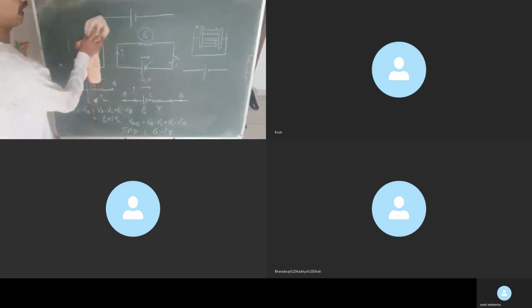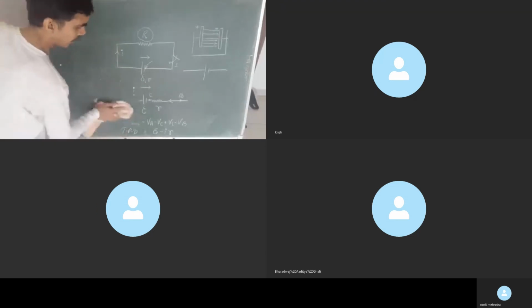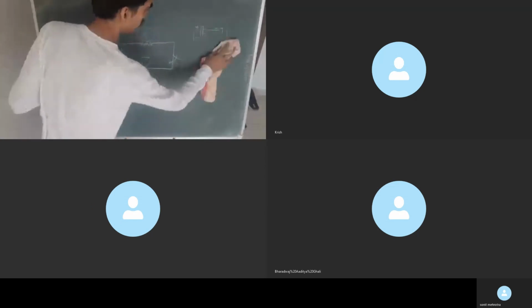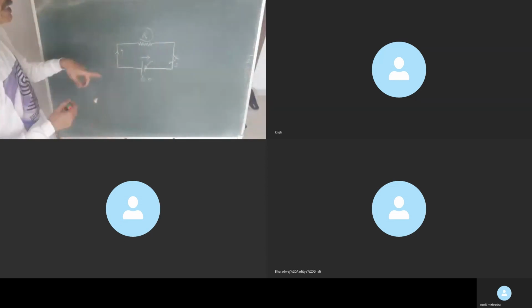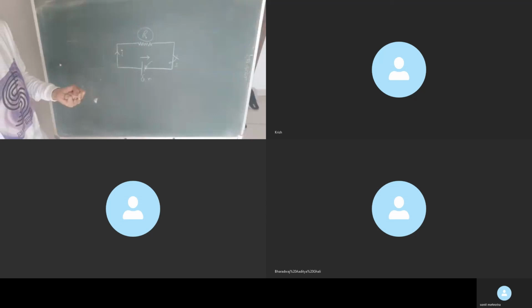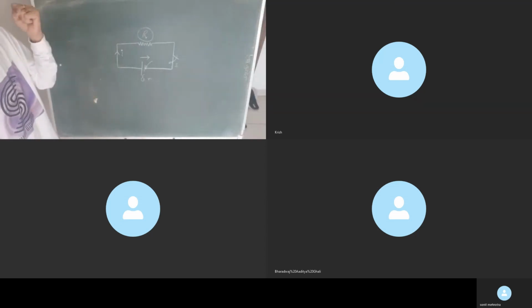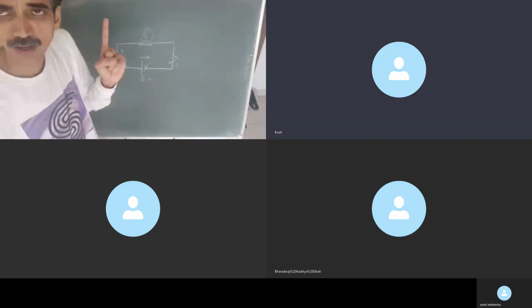So I am designing an electronic gadget. What is at the backdrop? Tell me, dear. What is at my hindsight? What am I designing it for? What purpose am I designing it for? I am designing it with the purpose that this R should get maximum power. Clear here? Capital R should get maximum power. It must be capable of drawing maximum power from the cell. That is at the backdrop. Am I clear, dear? Yes, sir.